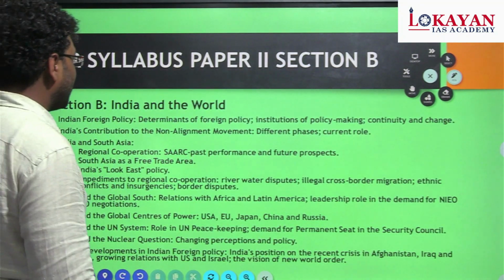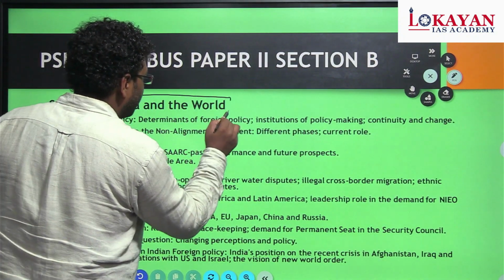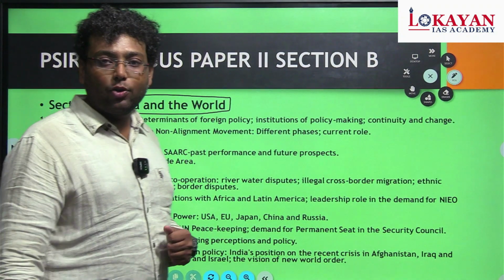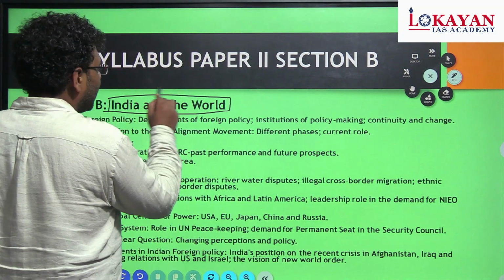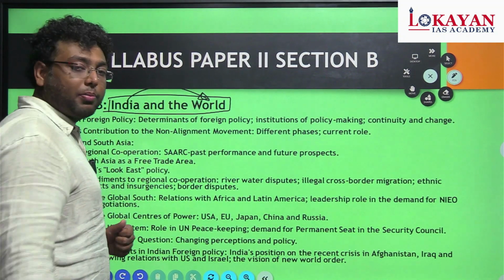Next is section B of India, and section B majorly focuses on India and the world, that is India's relation with the world, different institutions and multiple nations.